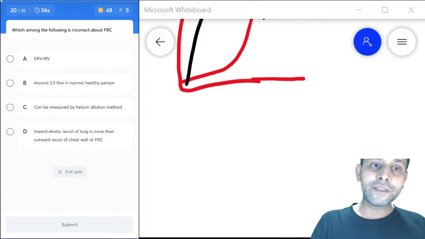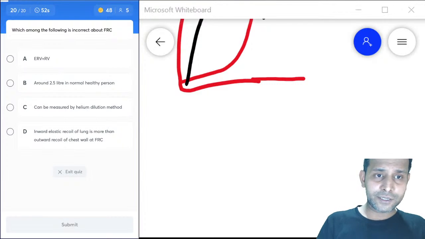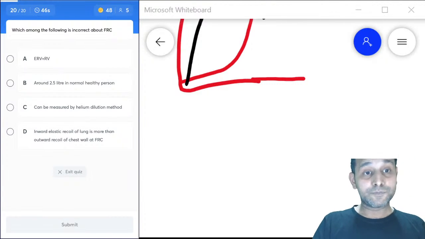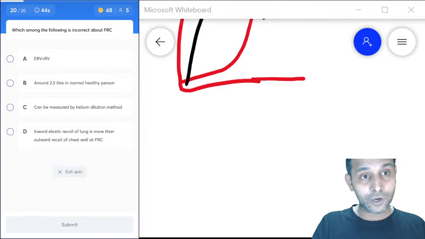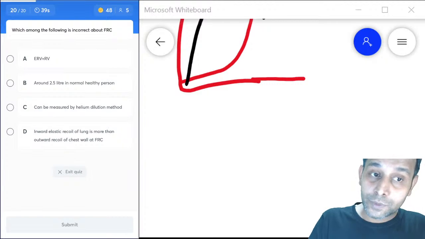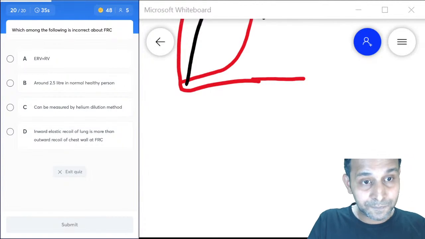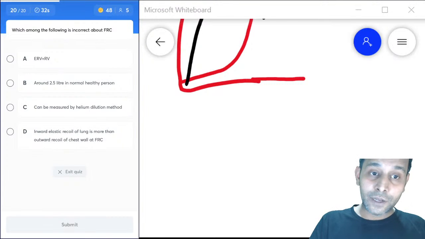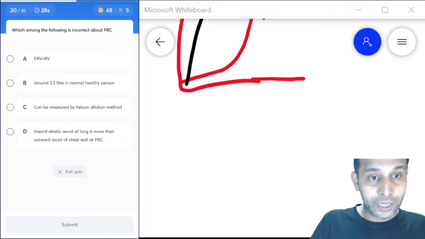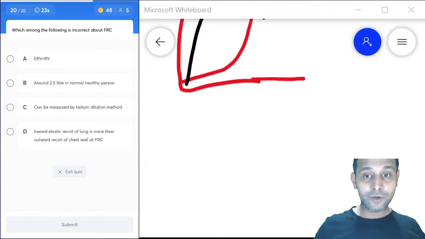Which among the following is incorrect about FRC? Option A is ERV plus RV, which means FRC equals expiratory reserve volume and residual volume. It is around 2.5 liters in a normal healthy person and can be measured by the helium dilution method. Inward elastic recoil of the lung is more than outward elastic recoil of the chest wall at FRC.